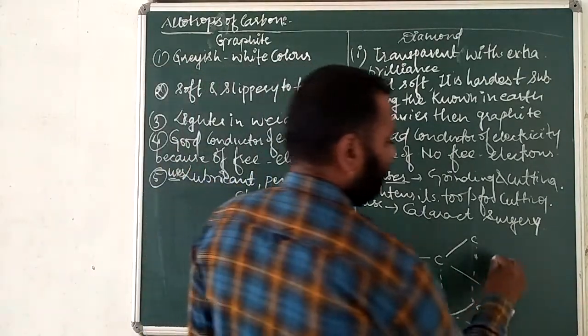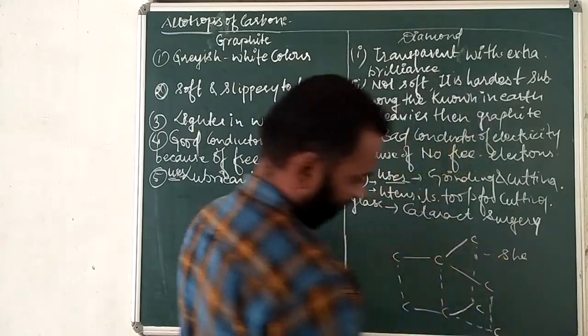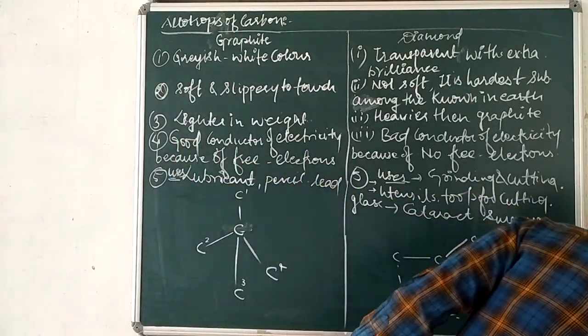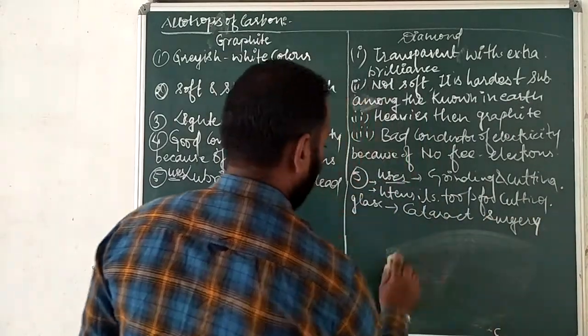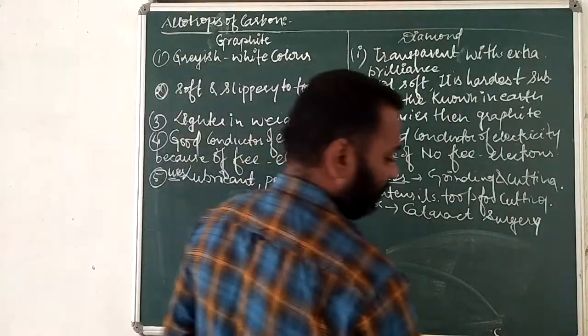This is the sheet-like structure. This is the diamond structure and this is the graphite structure.